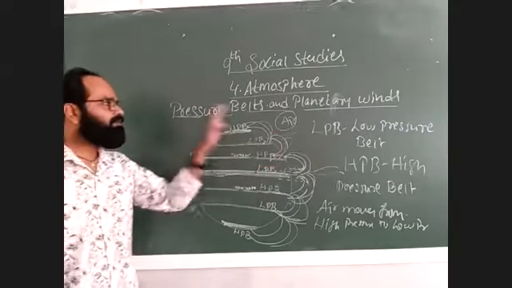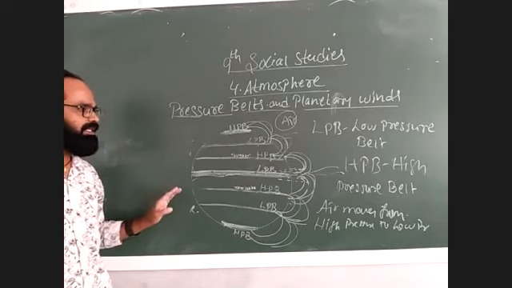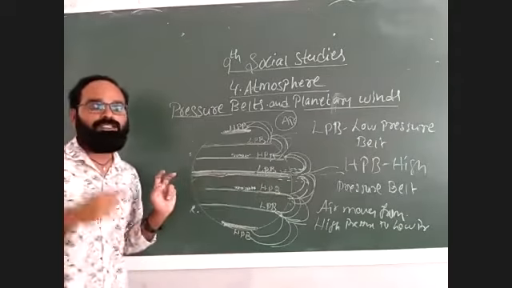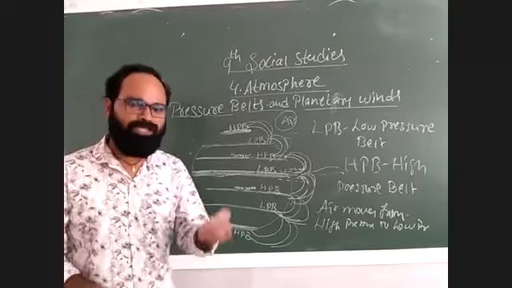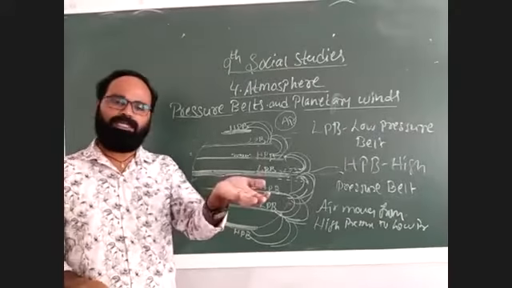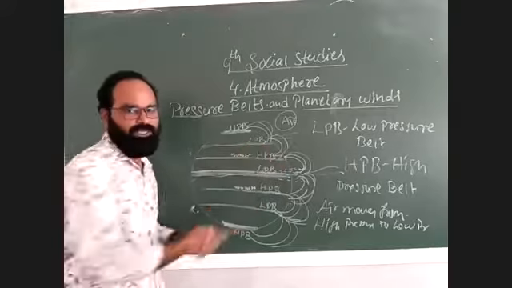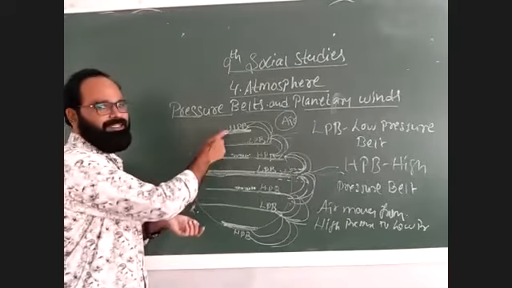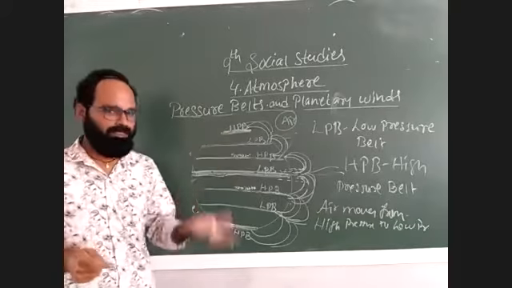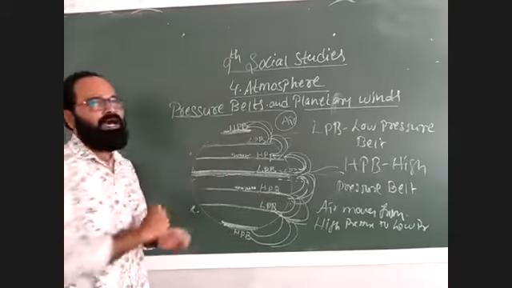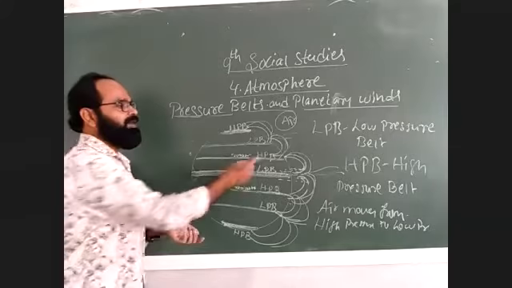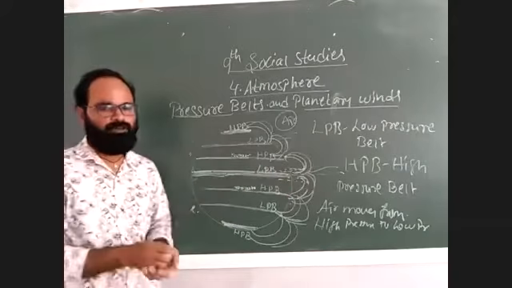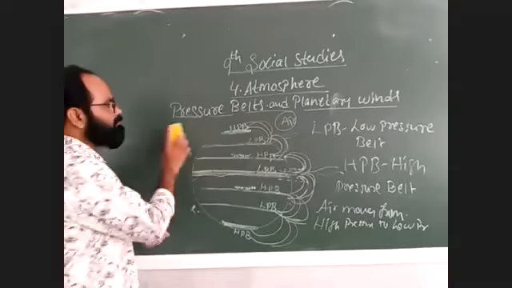Okay, so this is about the pressure belts. The first thing is that near the equator, more temperature leads to more energy for the molecules. The molecules rise up in those particular places and move in different directions. And coming to the poles, it is completely opposite. Where there is very less temperature, molecules will not rise up, they stay there. That is why it is called a high pressure belt. So air moves from the high pressure belt to the low pressure belt. That is another point. I hope you understood it. Next.